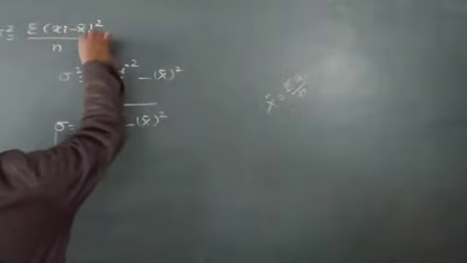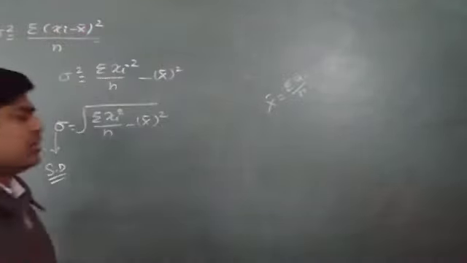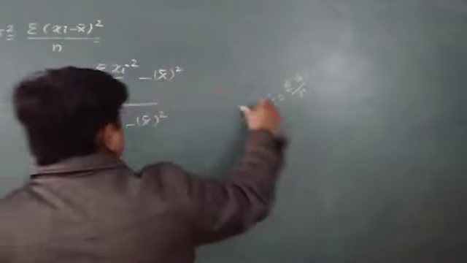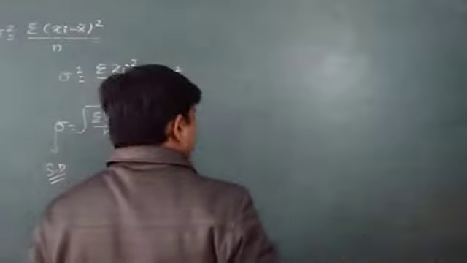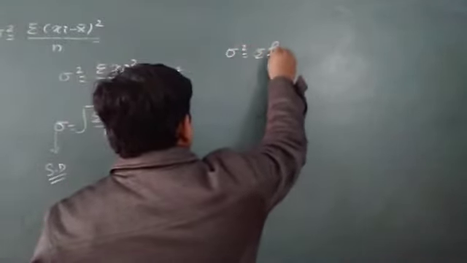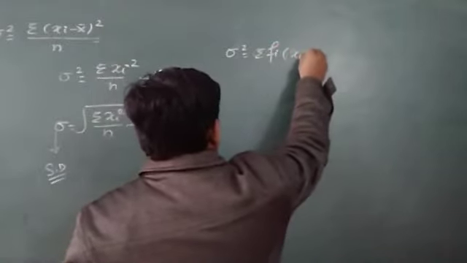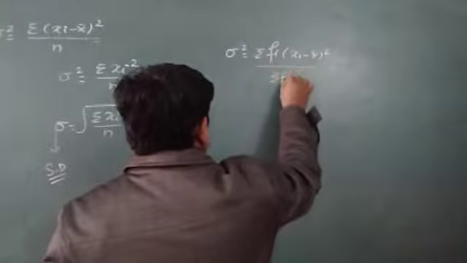Simply, as we have sigma xi minus x bar the whole square upon n, at the place of this one I'll write, if it is given in group data, meaning fi is there, sigma fi xi minus x bar the whole square upon sigma fi.